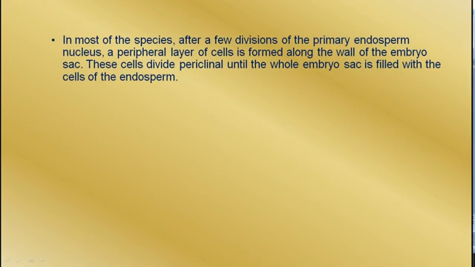In most of the species, after a few divisions of the primary endosperm nucleus, a peripheral layer of cells is formed along the wall of the embryo sac. So it is the most common case when, after only a few divisions, cell wall formation begins along the periphery. These cells divide periclinally until the whole embryo sac is filled with the cells of endosperm.